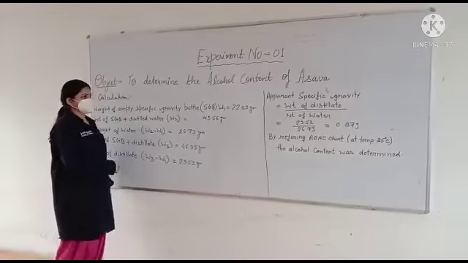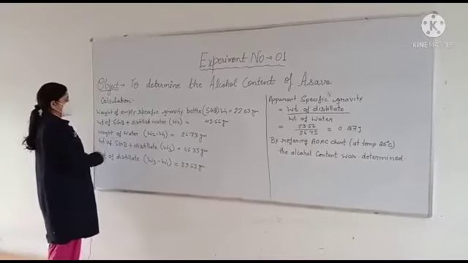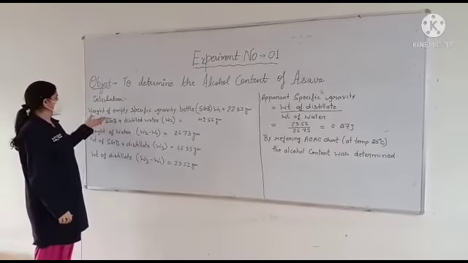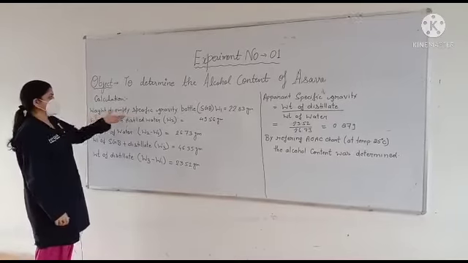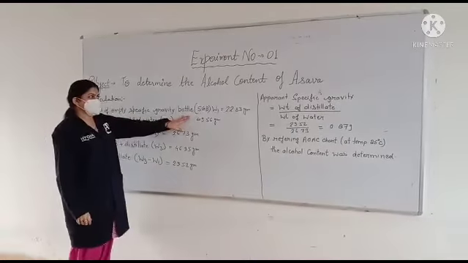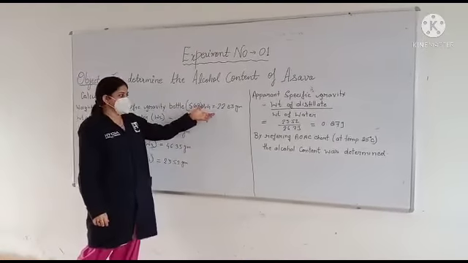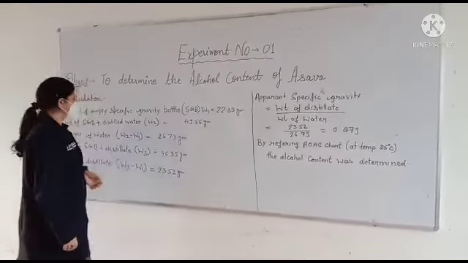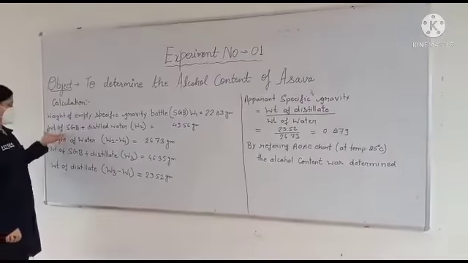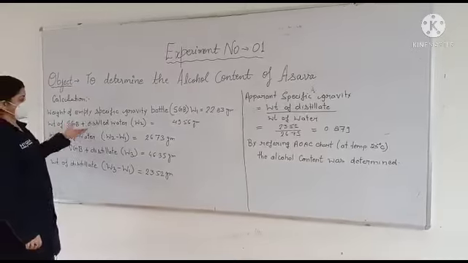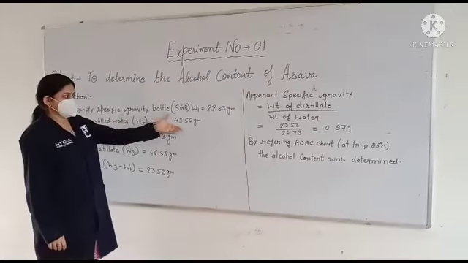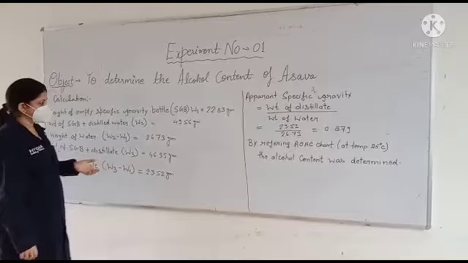Now we start the calculation. For the calculation, we follow the prescribed formula, in which first we mention the weight of the empty specific gravity bottle, that is W1, and it comes out 22.83 gram. Next we take the weight of the specific gravity bottle plus distilled water, which is W2, and we mention it 49.56 gram.